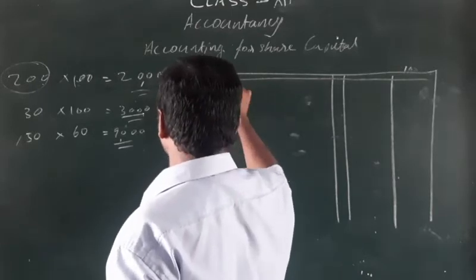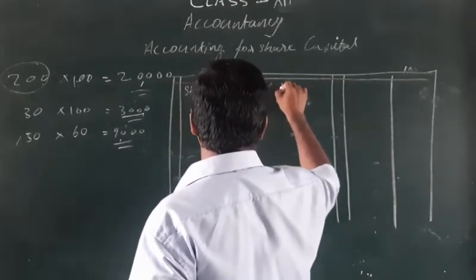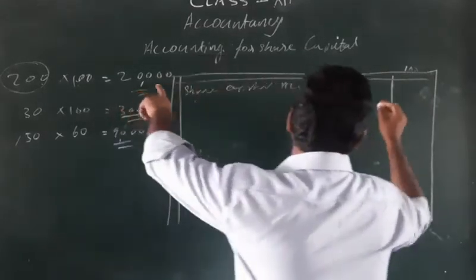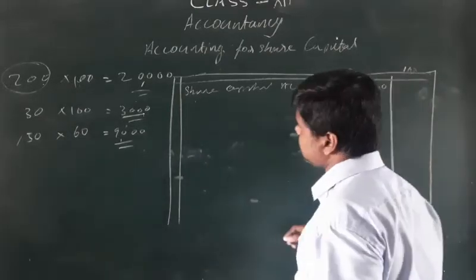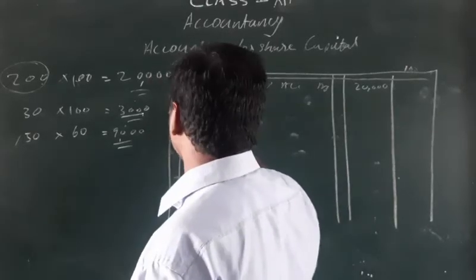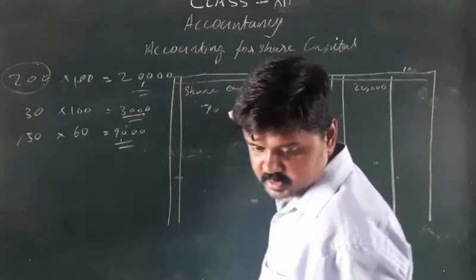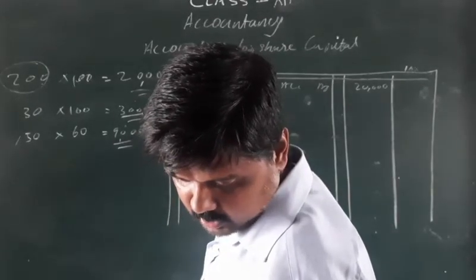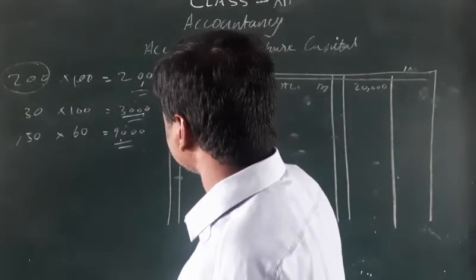Share capital, we are reversing that forfeiture. Share capital account debit, how much? This much rupees, 20,000. And to share forfeiture account, how much amount they paid, that much amount is collected by the company.